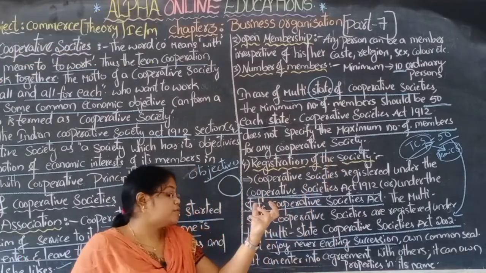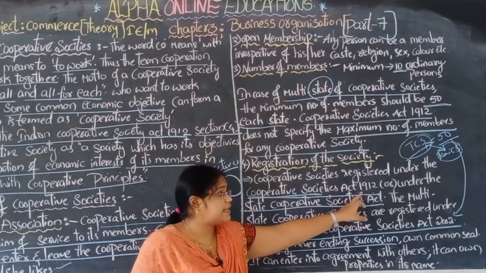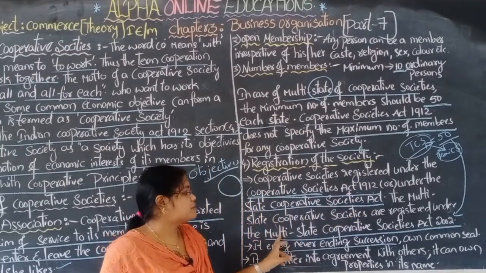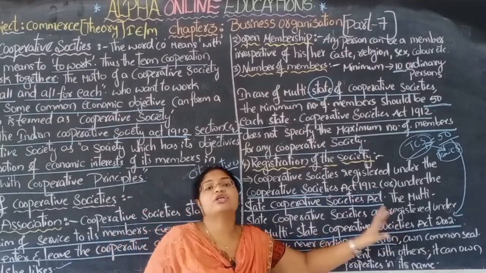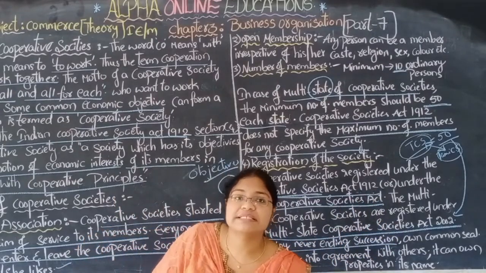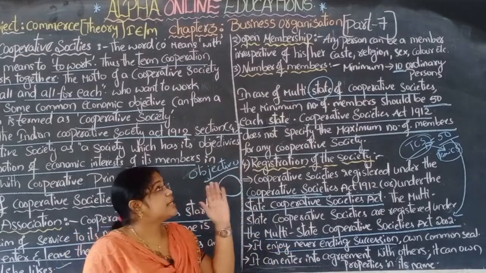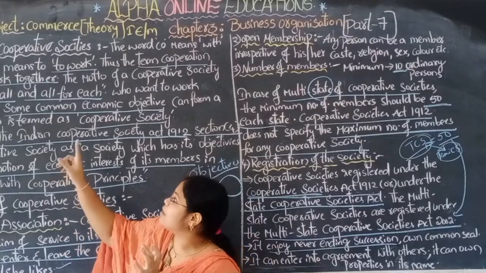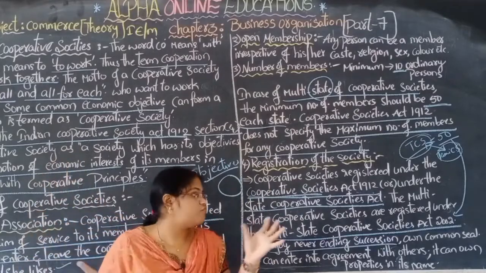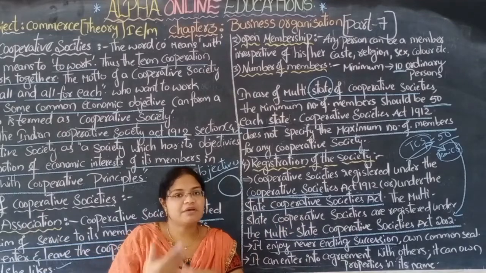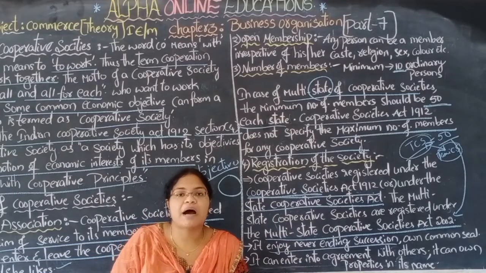Common cooperative societies are registered under the Act 1912 and multi-state cooperative societies are registered under the Act 2002. The remaining features we will discuss in the session. In part 7 we discussed the meaning, definition and some of the features. Four features we have discussed there. The remaining features we will discuss in part 8.